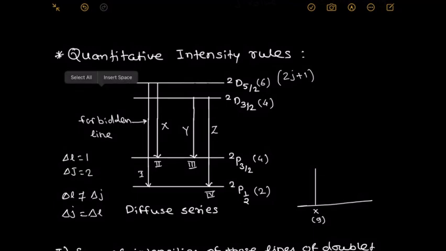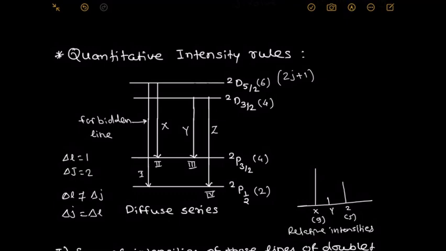whose intensity is Y. We write here that it is very small. This is the Y line. And what about the Z line? The Z line, the fourth line, has intensity again intermediate, which is 5, and that represents the relative intensities of the diffuse lines.